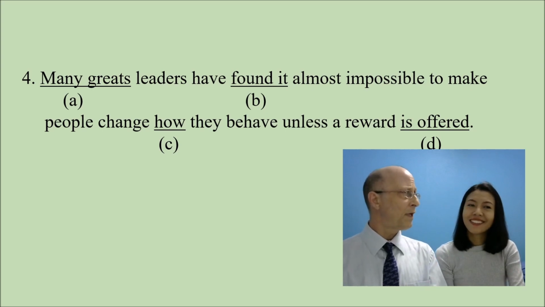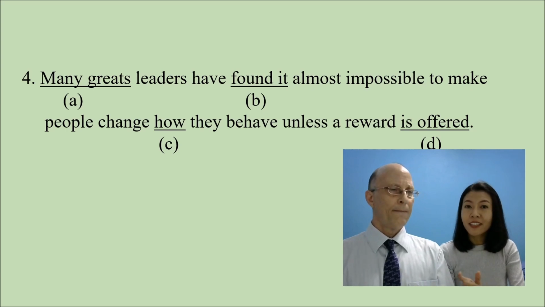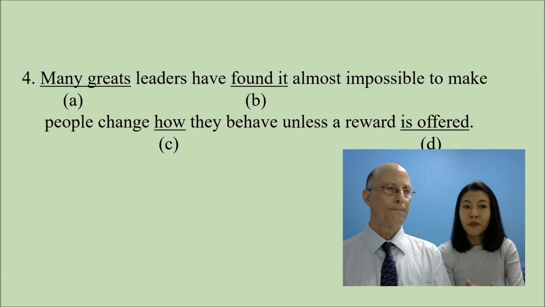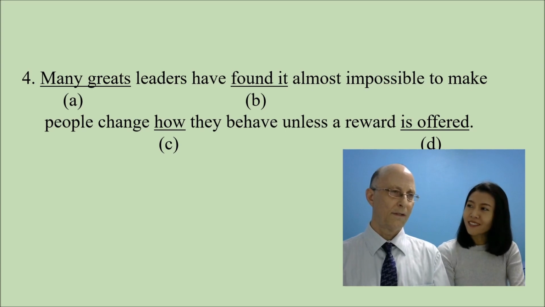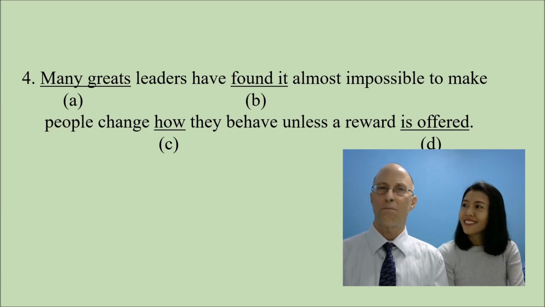Can you see anything wrong with A? Yeah, like I told you earlier, leaders is a subject. Then the word that comes before the subject or the noun must be an adjective. Yeah, correct. But something is wrong with greats. Yes, right? Yeah, something's wrong. We have a quantifier, many, and then greats. That is a plural noun.